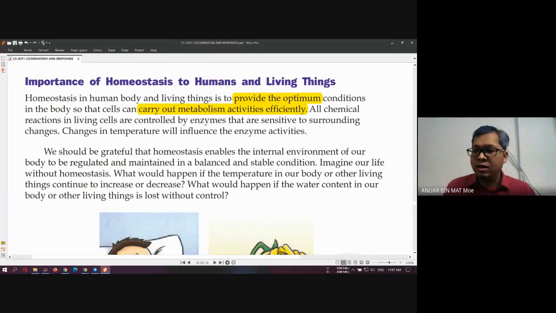That's why we need the control. All right. Cell, if too hot, it will not work. It will not function. Okay. All right. That is number one. So the change in temperature will affect the activity of the cell, and also will affect the activity of enzymes. Enzymes, later we will inform too. We learn about what is enzyme.